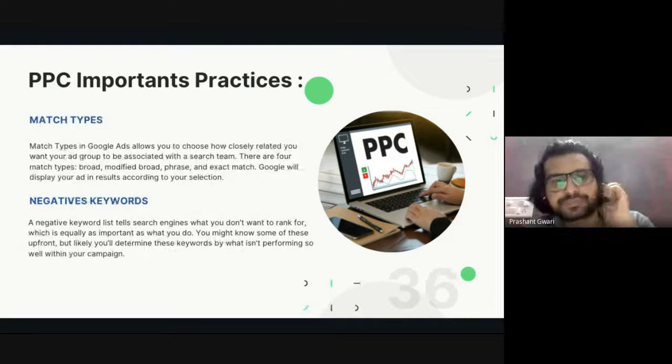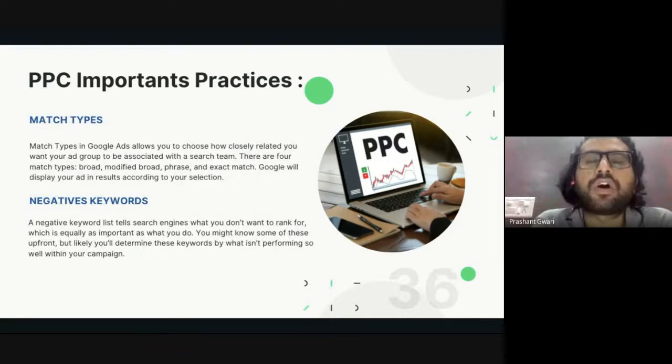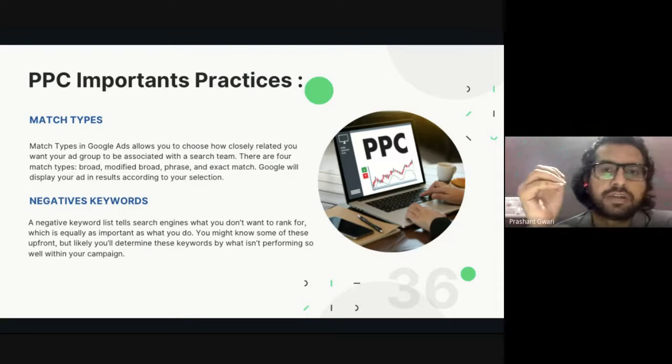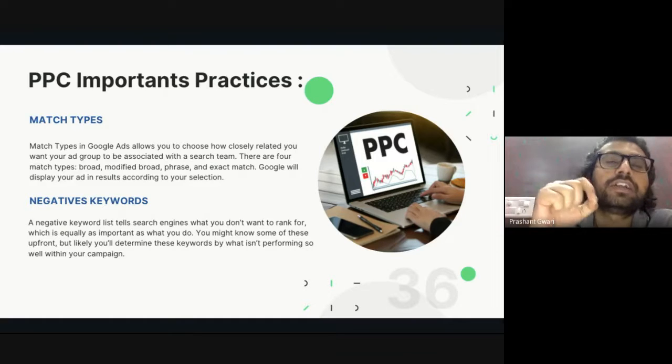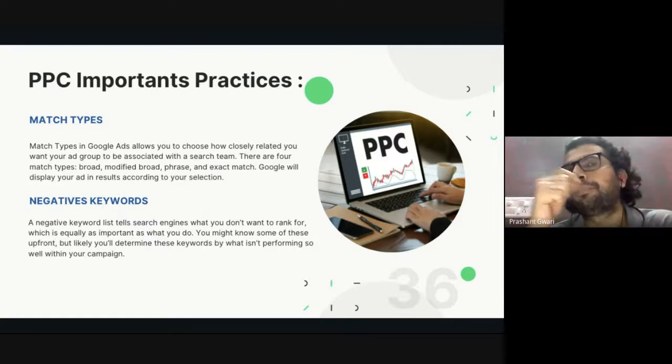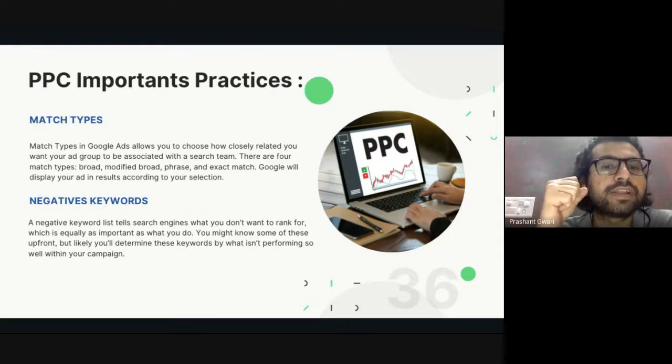Match type. Match type, or what we also call exact phase keyword, allows Google Ads to show your advertisement to searchers who are really closely aligned with the keyword you are targeting. There are 4 types of keywords we actually learned about: broad match, phrase match, exact match, and negative. If you are looking for quality, you will always go with the exact match, those closely aligned with your keyword. If you are looking only for website traffic, then you will go with broad match. And if you are looking for both quality and quantity, you will go with the phrase match.